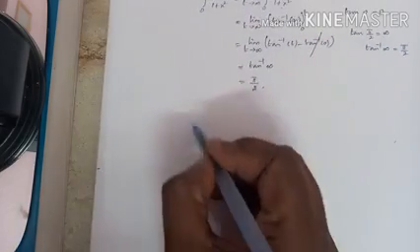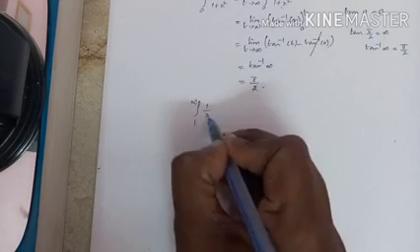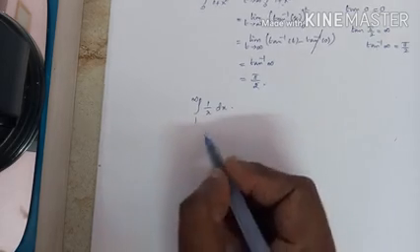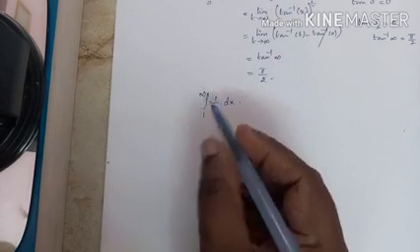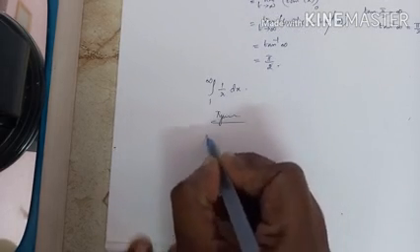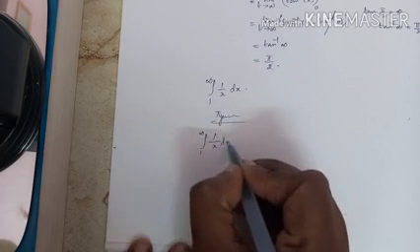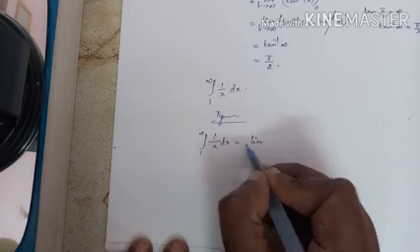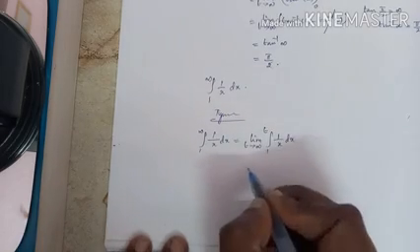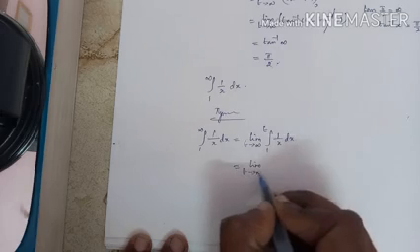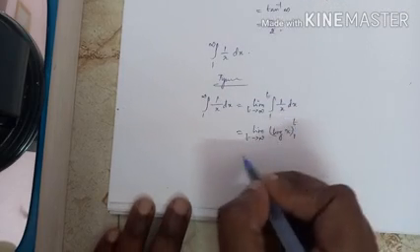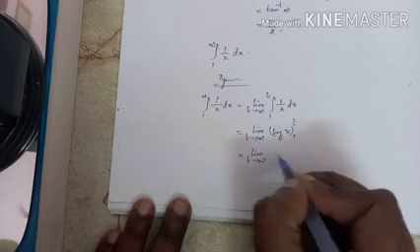Let us see a problem. Integral 1 to infinity 1 by x dx. Determine whether the integral is convergent or divergent. Being upper limit is infinity, it is an improper integral of type 1. Let us take the given integral and rewrite it as limit t tends to infinity, integral 1 to t of 1 by x dx. We know the integration of 1 by x dx is log x with limits 1 to t, upper limit minus lower limit.